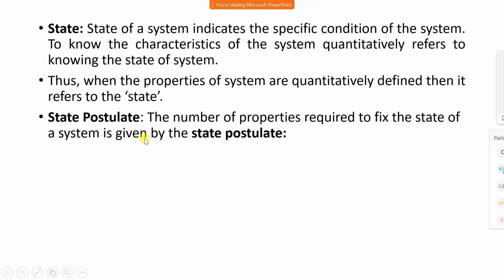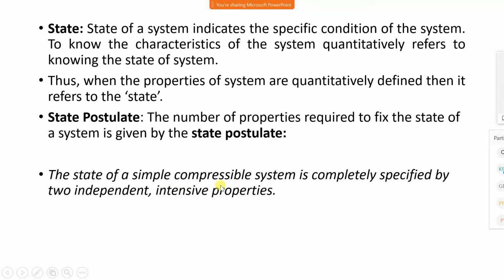State postulate: the number of properties required to represent the state. Minimum 2 properties are required to represent the state of a system, just like pressure and temperature, pressure and volume, temperature and entropy, temperature and enthalpy. The minimum number of properties required to fix the state of a system is given by the state postulate. It may happen that some systems may require more than 2 properties also.